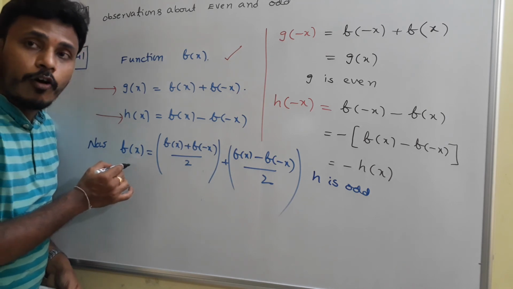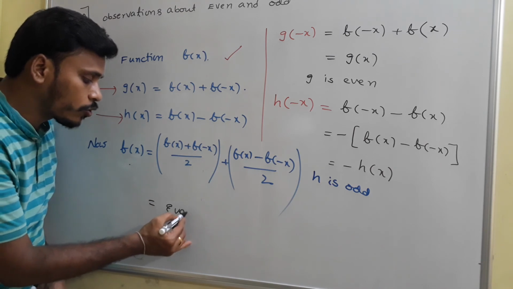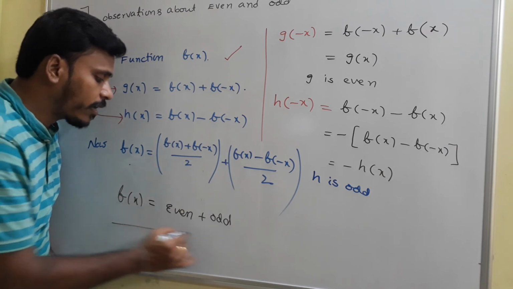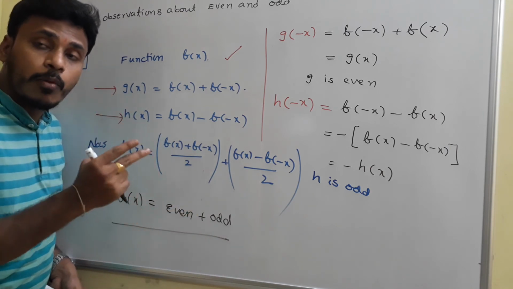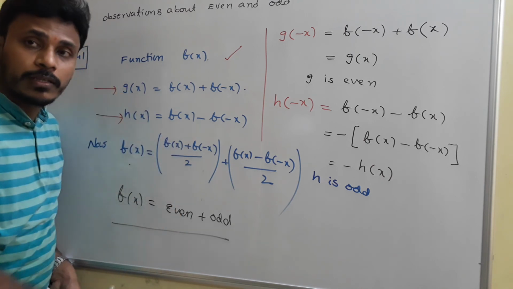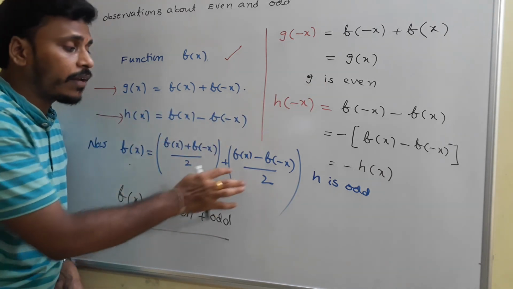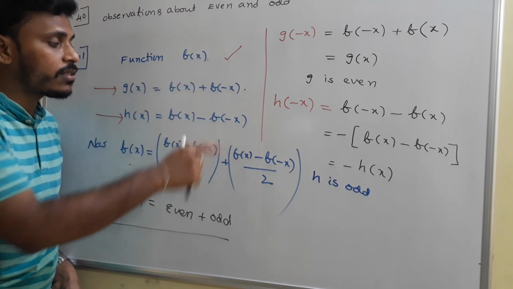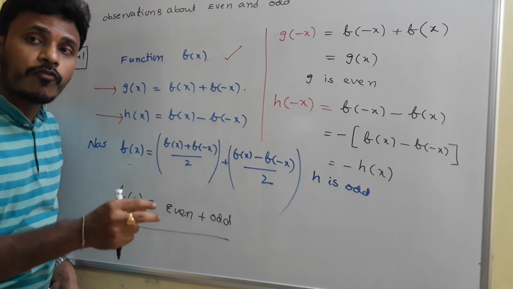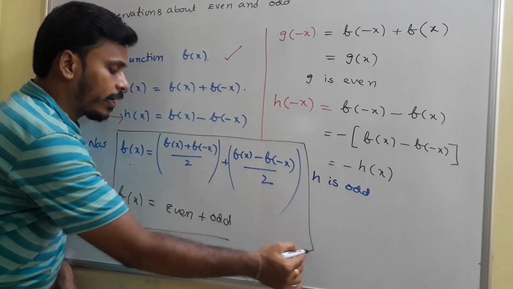And that's why writing f of x as a sum of these two is again right, and that's why f of x is equal to the sum of even plus odd functions. So we have a chance to write any given function as a sum of even and odd functions. That even function is f of x plus f of minus x by 2. Since it is even, dividing by 2 won't affect, so again even, and this is odd, right? So this discussion helps you to write any function as a sum of both even and odd. So at the end, this part is useful, right? Have a look.